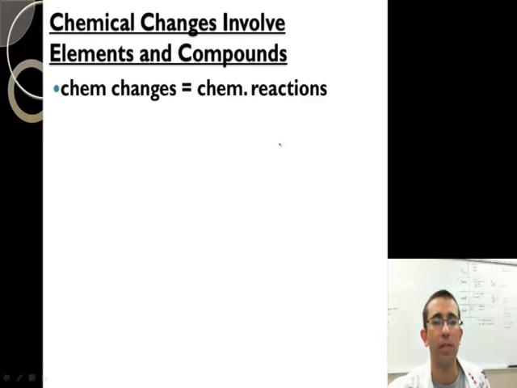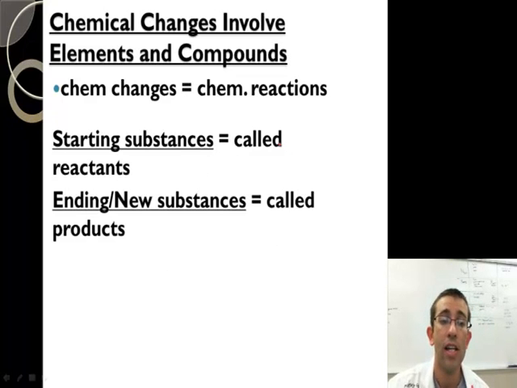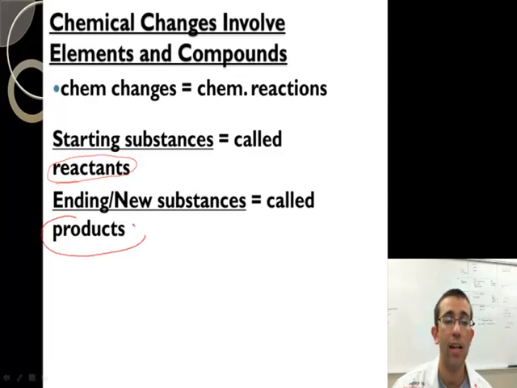Chemical changes involve elements and compounds. We're going to talk a lot about chemical reactions and chemical changes, so don't get overwhelmed by this. You'll have a PowerPoint coming up soon that will go into more detail. Just know that there's a term in here we call reactants. I want to write this one down. If I'm talking about a chemical reaction, reactants are what you start with, what you put together. And what you create are called products. So here are two key terms: reactants, what you start with, products, what you end with.